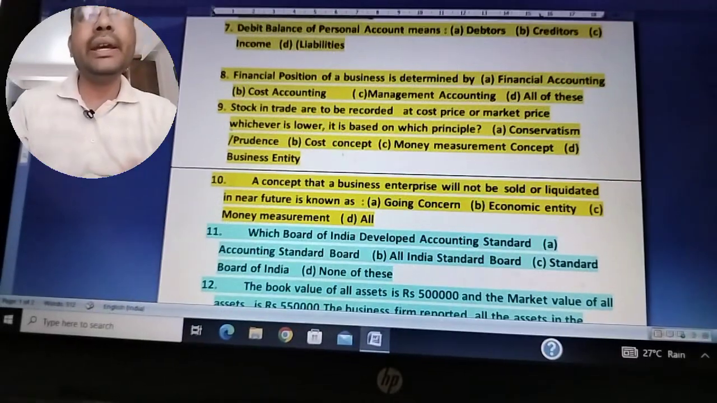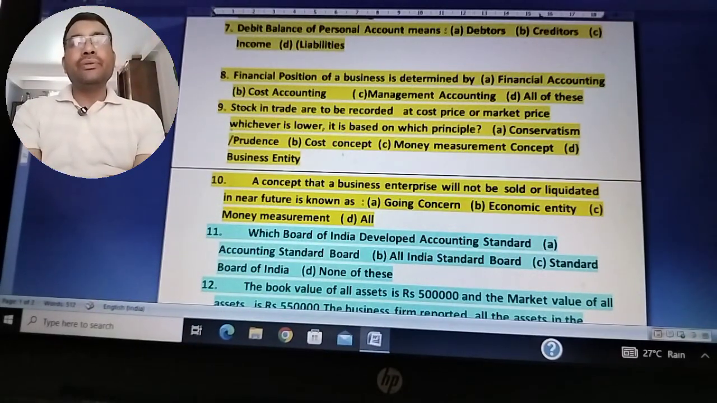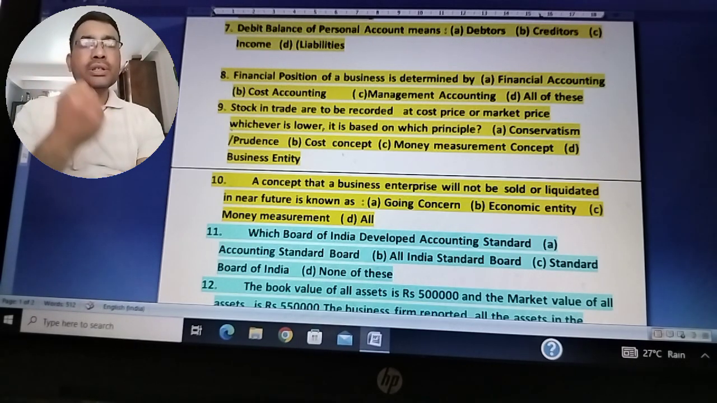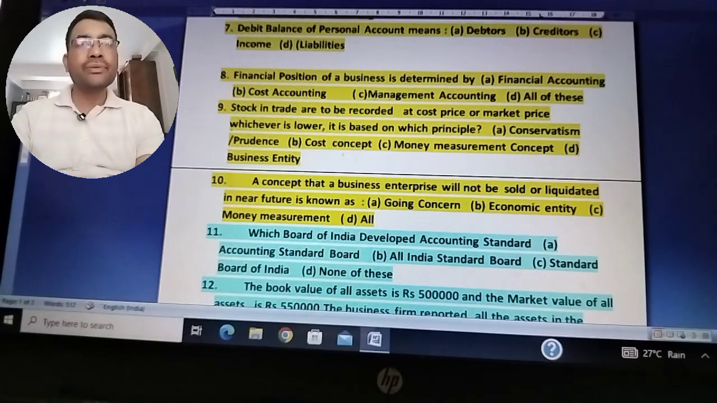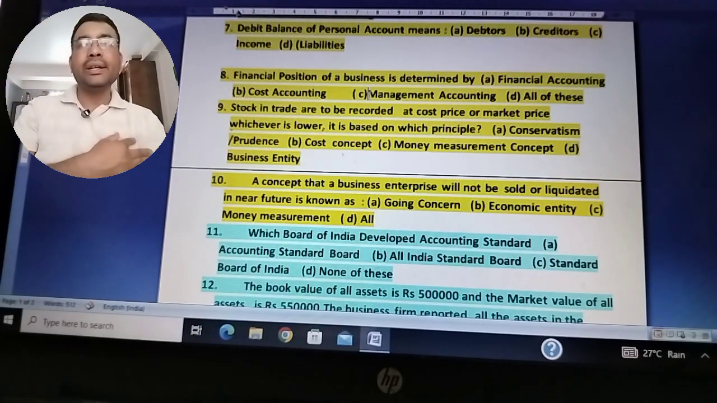And for question number 8, financial position of a business is determined by financial accounting, cost accounting, management accounting, all of this. See, as I already discussed in previous questions, cost accounting deals with how to find out the cost of product, whereas management accounting is concerned with deriving informations from financial accounting, which is helpful for the management for taking decisions.